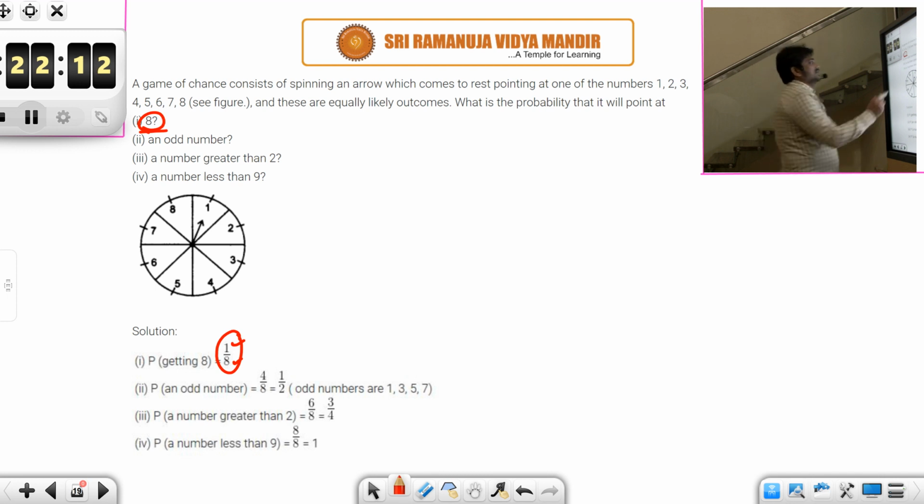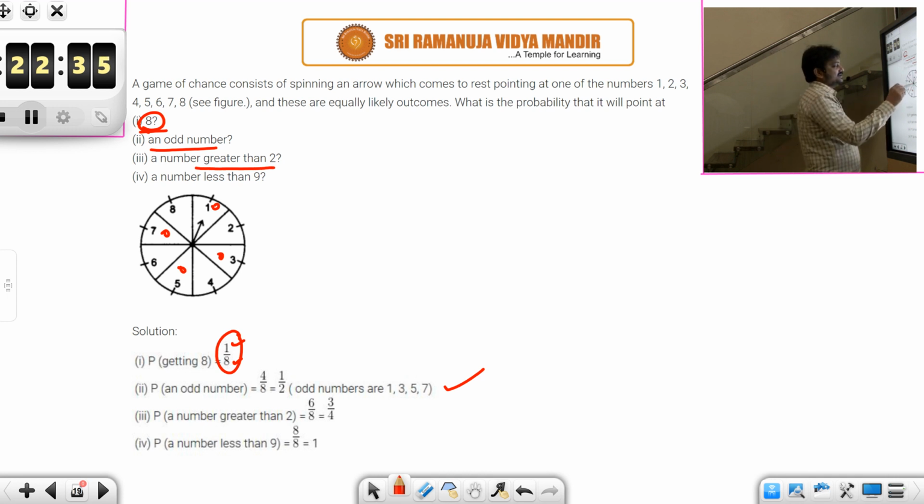Then look at the next one. What is the probability of getting an odd number? See, total number of outcomes are 8. How many odd numbers are there among these? 1, 3, 5 and 7. So there are 4. So 4 by 8, so 1 by 2. And then what is the probability of getting a number greater than 2?